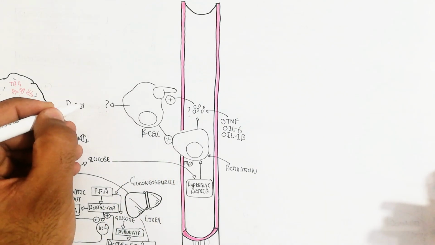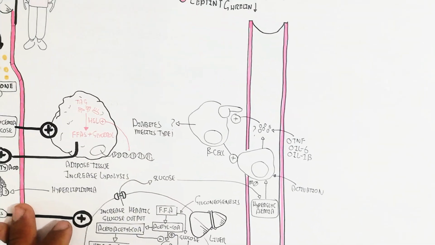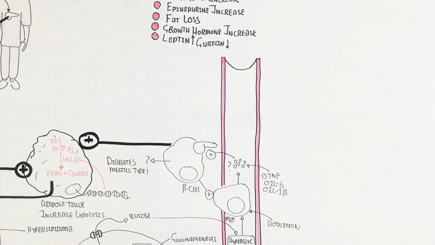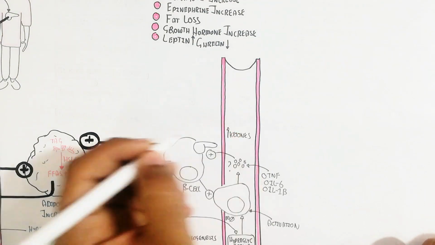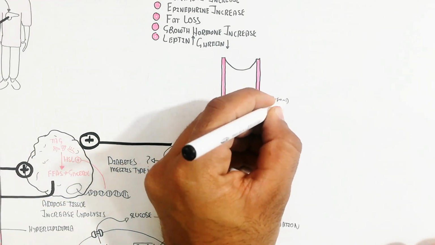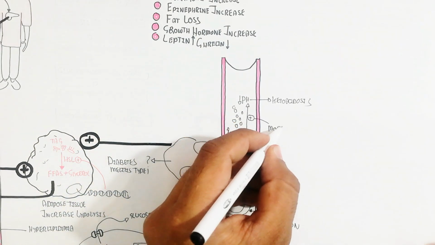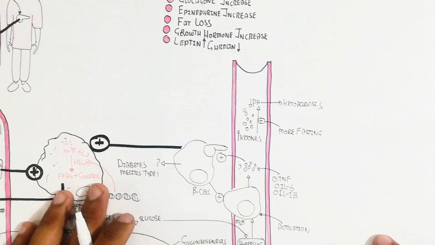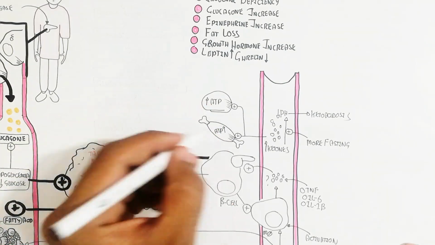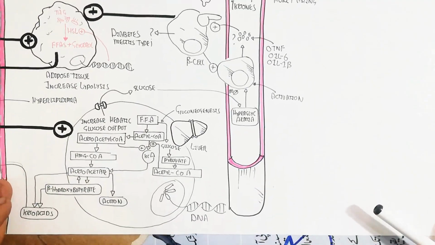So this macrophage will produce cytokines like tumor necrosis factor, interleukin 6 and interleukin 1 beta, and in this way it may be triggered against the beta cell of the pancreas, leading to diabetes mellitus type 1 by damaging the beta cells of the pancreas. Anyhow, hyperglycemia is not good. On the other hand, the ketones will increase acidity, so acidosis occurs due to low pH. Ketoacidosis will occur chronically with chronic ketone production. That is why a longer period of fasting is not good.